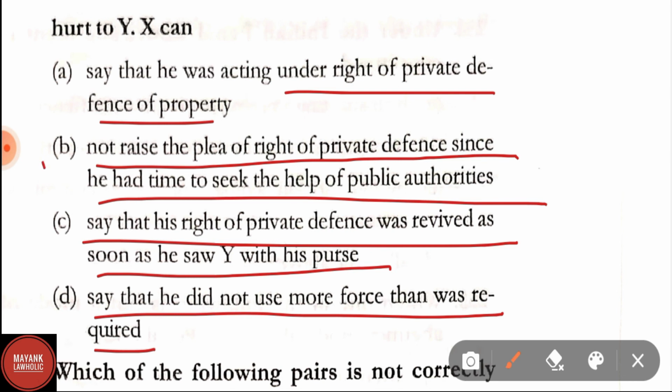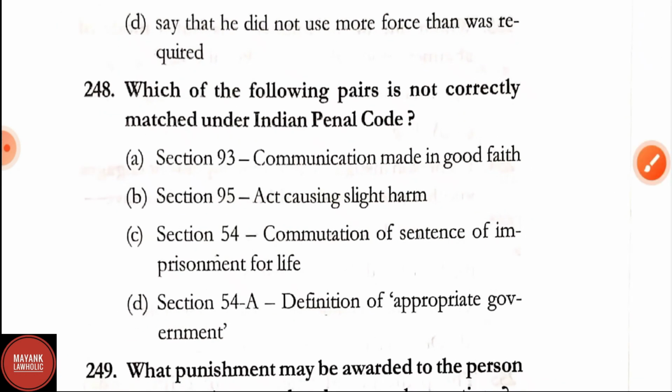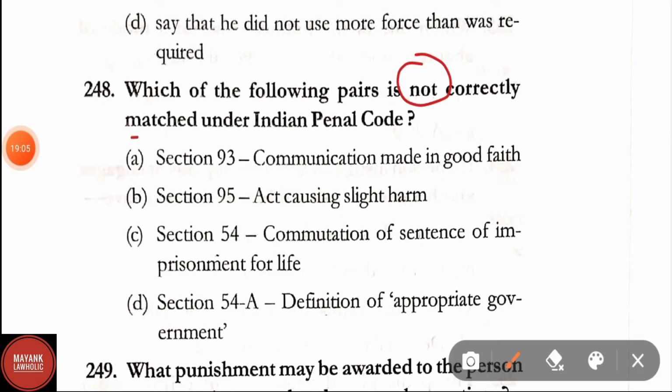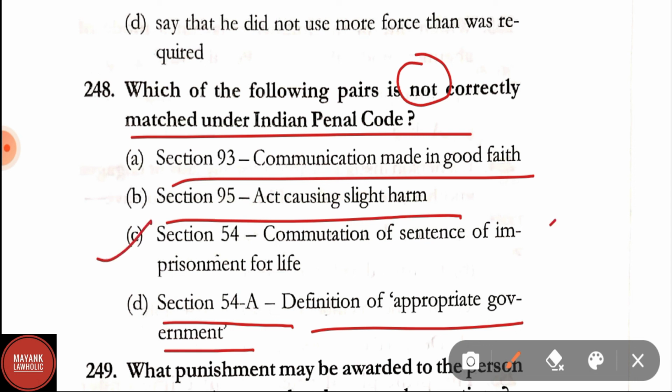Here the correct answer is option B, that is he cannot raise the plea of right of private defense since he had time to seek the help of public authorities. Question number 248. Which of the following pairs is not correctly matched under the IPC? Section 93, communication made in good faith. Section 95, act causing slight harm. Section 54, commutation of sentence of imprisonment for life. Section 54A, definition of appropriate government. Here the correct answer is option C, Section 54 is not the correct match.